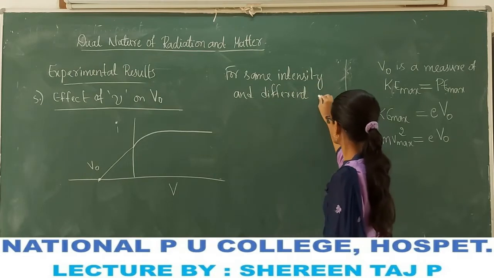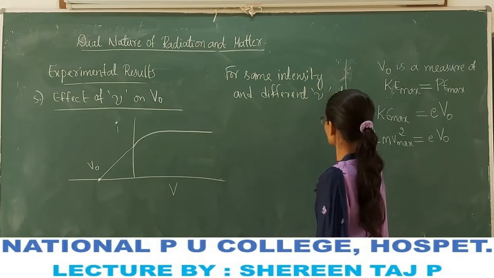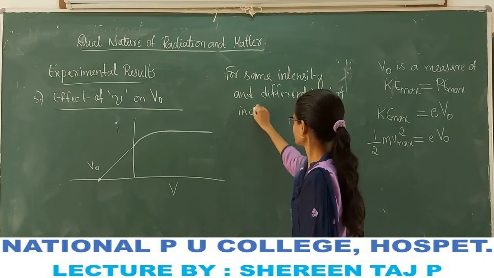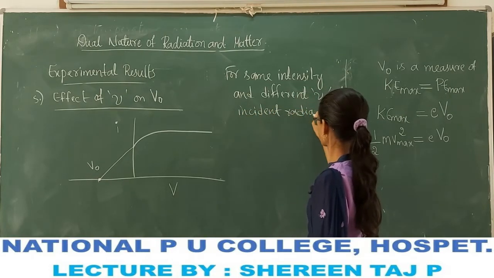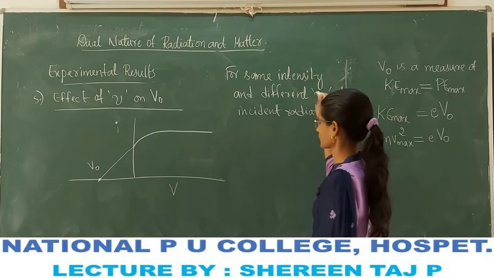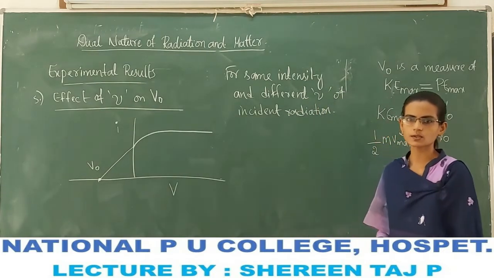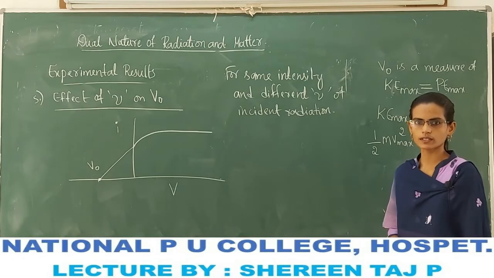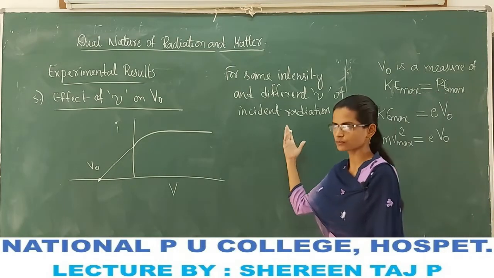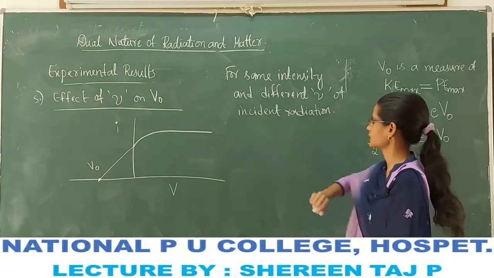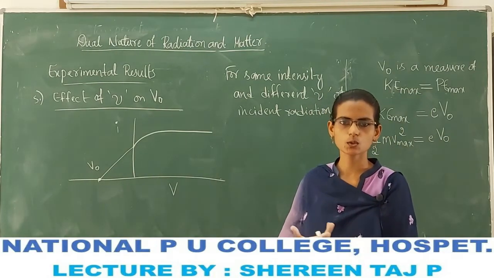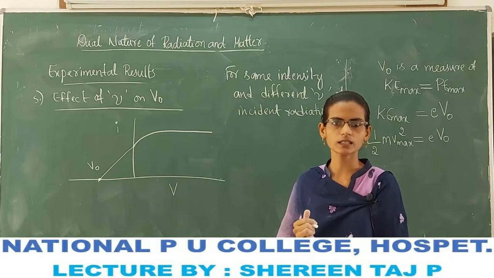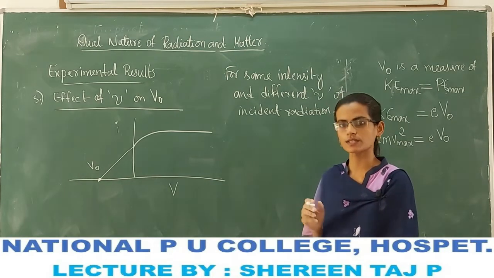and different frequencies of radiation, then what happens to the stopping potential? Let us look at the effect of these frequencies on the stopping potential. Suppose alkali metals show the photoelectric effect for visible light.